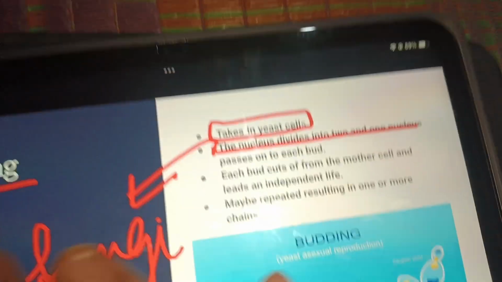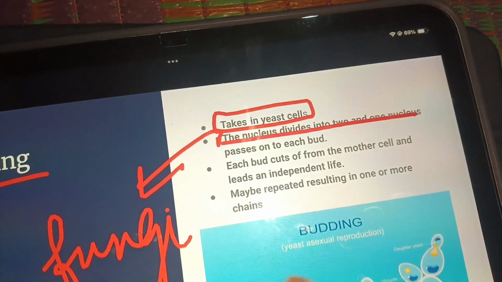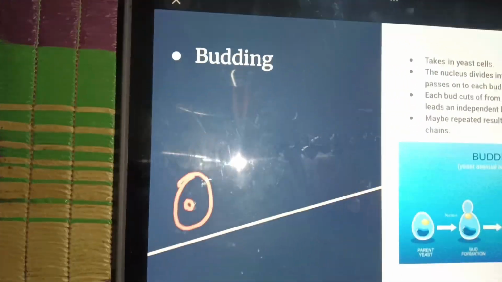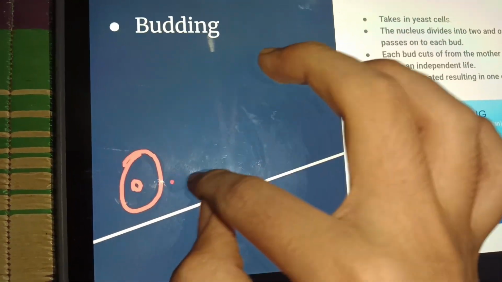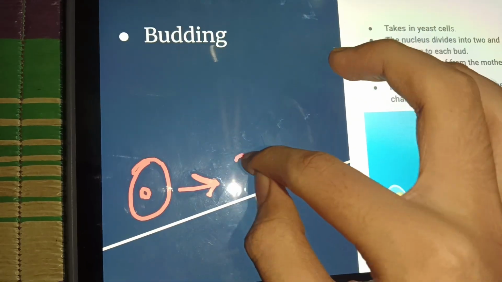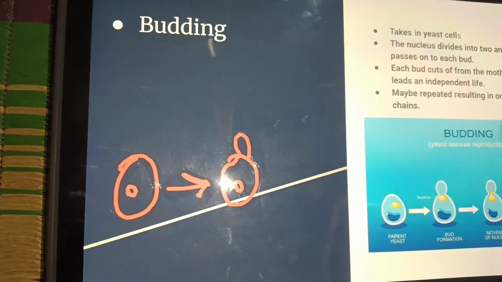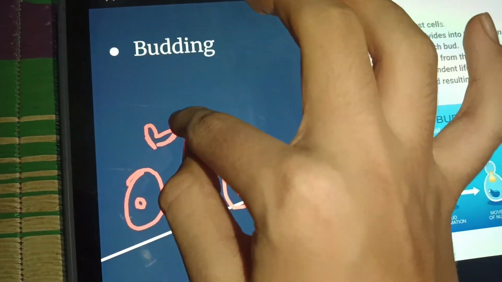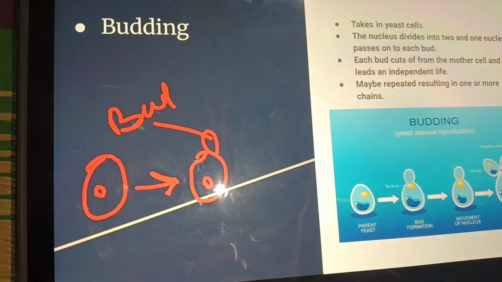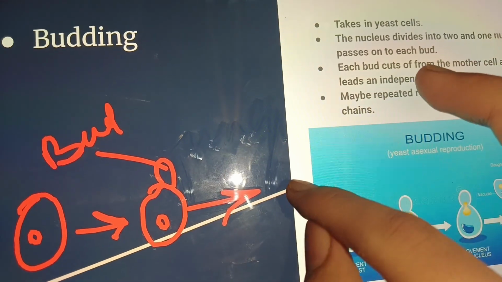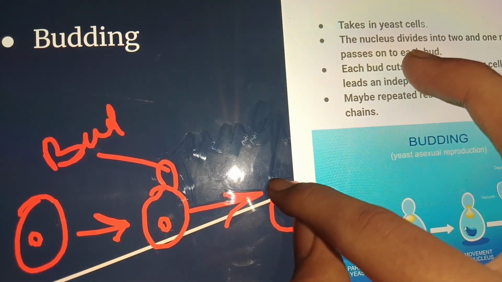The nucleus gets divided. I will show you freshly. Suppose this is your yeast cell. Then see what happens over here. A tiny outgrowth is seen. This is the bud. A tiny outgrowth. Then what happens?